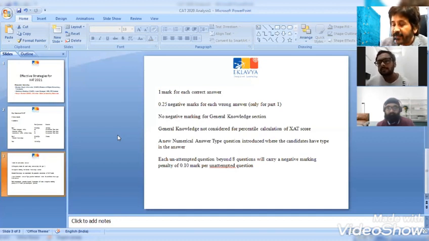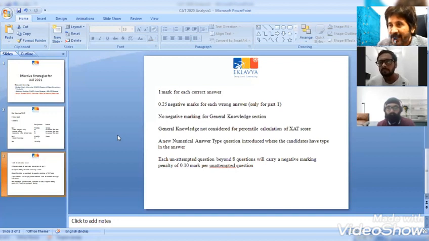Okay. Harjeev, that was my next question: since, unlike CAT, there is no sectional time limit here, that makes it even more challenging for the candidate to manage his or her own time in the best possible manner. We have had certain discussions on this earlier. Siddhant has been a part of those discussions, where we say that it is to each his own. What works best for me is what I should try and implement.